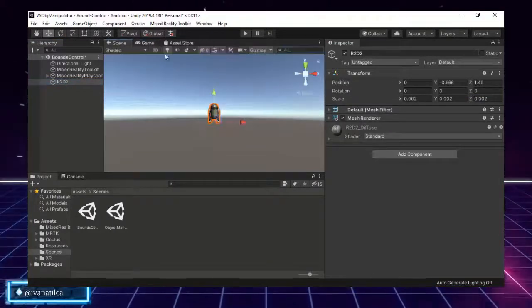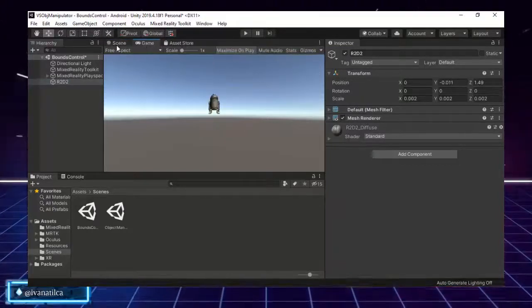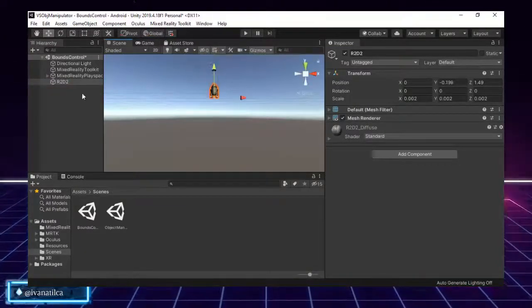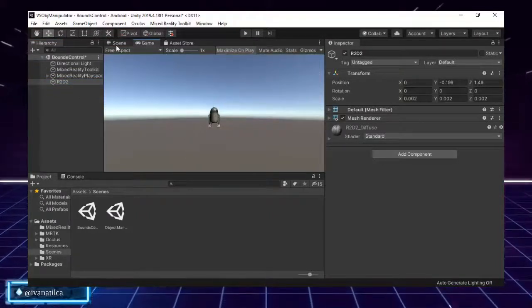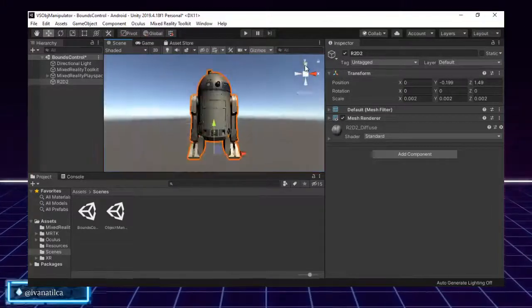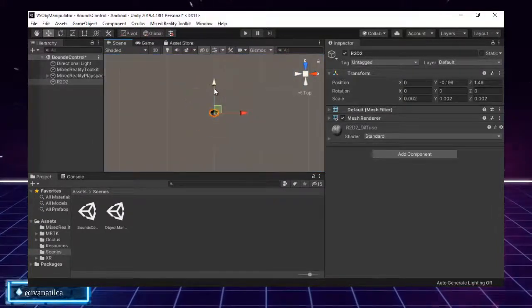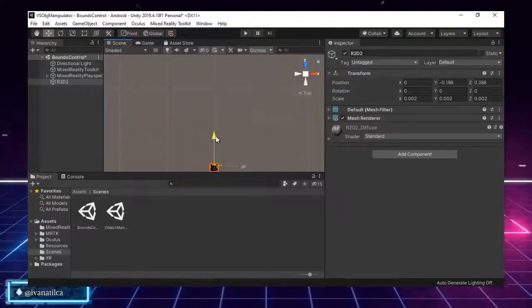And as you can see, it's so below. I will put him a little bit up. Right, so we have him, and I will also put him closer to our camera. Okay, so we'll put him a little bit closer so we can interact with him.